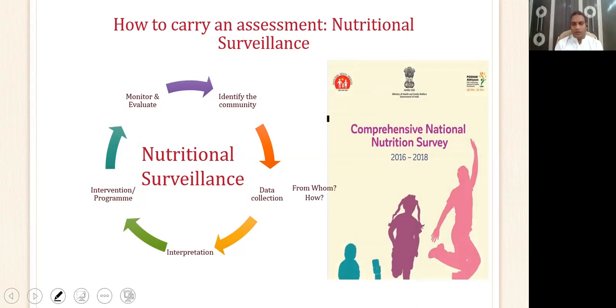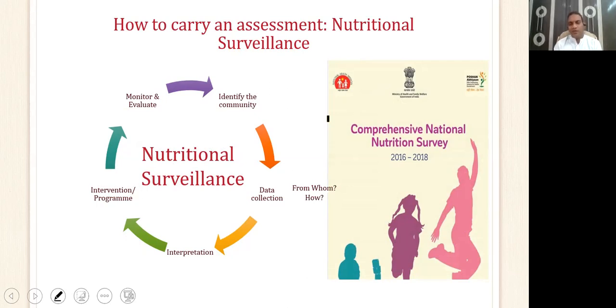For example, if I ask you what is the nutritional status of India, it's not possible to collect data from all the 133 crore Indians. So instead we take a sample, a shortcut. In this sampling, we have to make sure that the sample is representative of the general population.